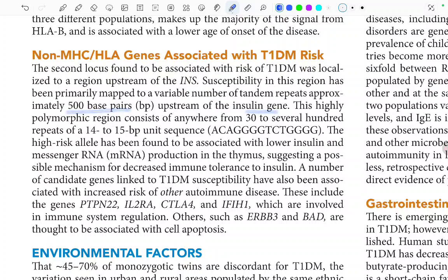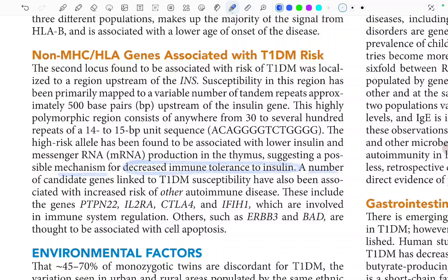This highly polymorphic region consists of anywhere from 30 to several hundred repeats of a 14 to 15 base pair unit sequence. The high-risk allele has been found to be associated with lower insulin messenger RNA production in the thymus, suggesting a possible mechanism for decreased immune tolerance to insulin. So, okay, there is a mechanism for decreased immune tolerance to insulin.